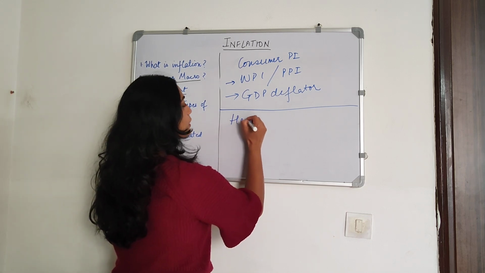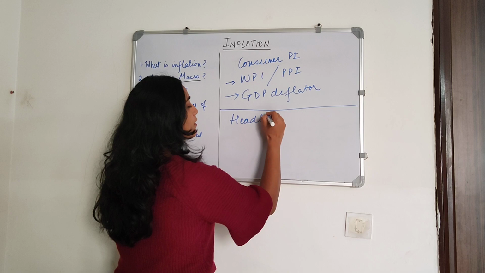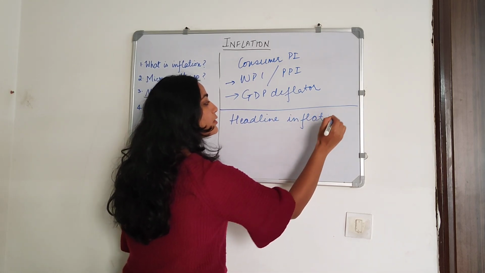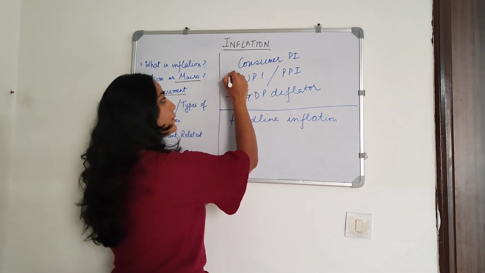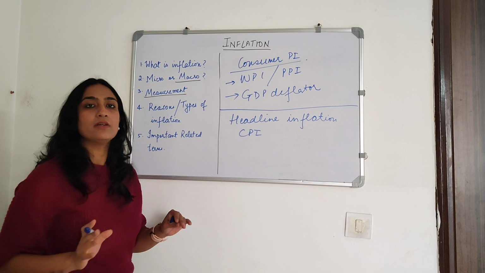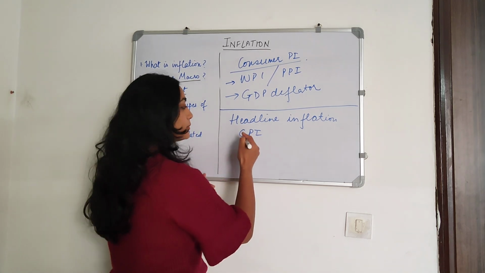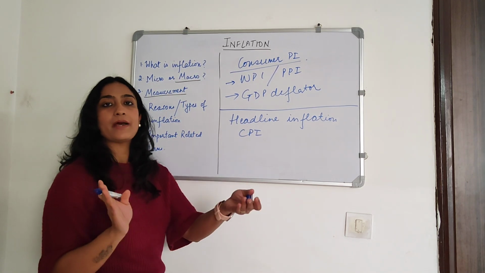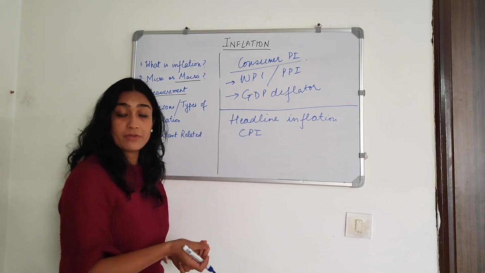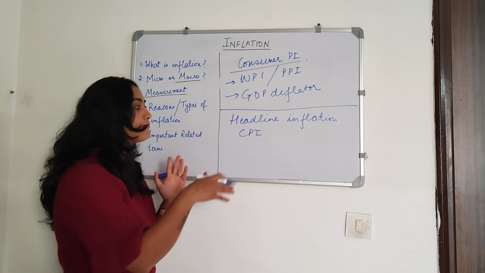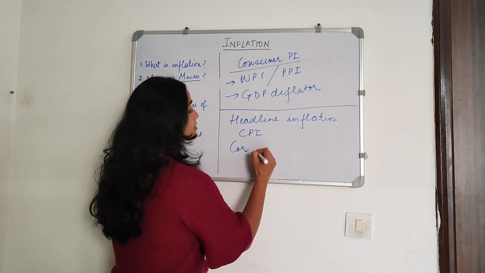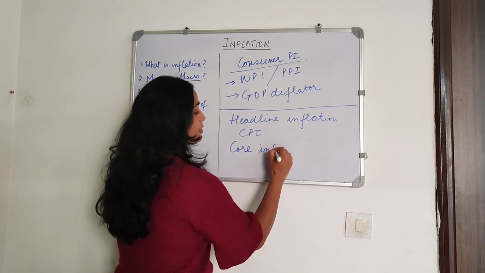One is what is called the headline inflation. So headline inflation is the inflation figure which is based on CPI. Okay, so this is the raw inflation figure based on CPI. So basically comparing the CPI of 2 years, taking the difference, dividing by the starting year, the previous year, multiplying by 100. The same formula. And the second term that you may be hearing is what is core inflation.